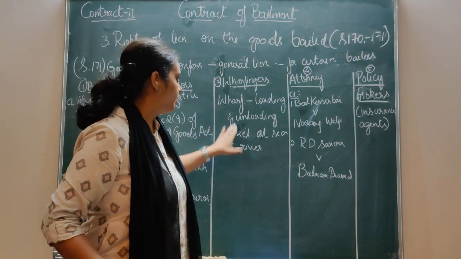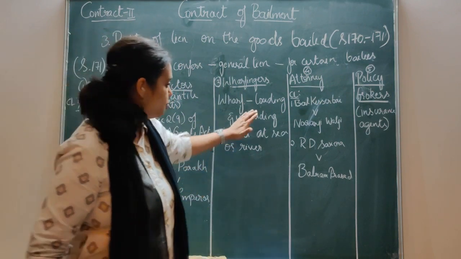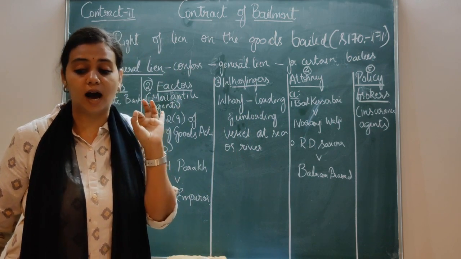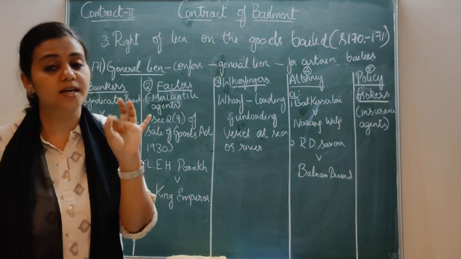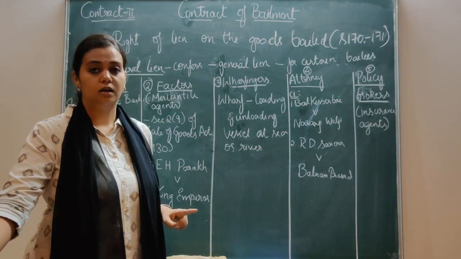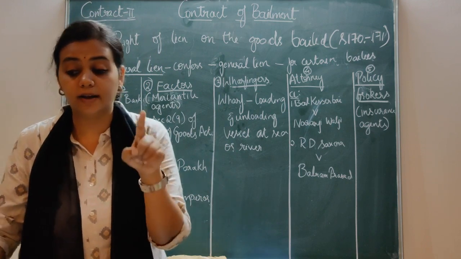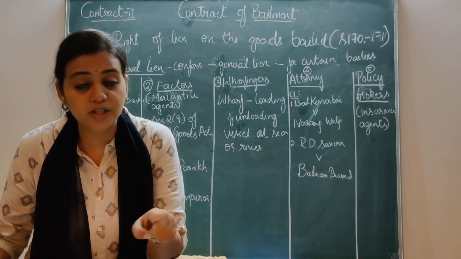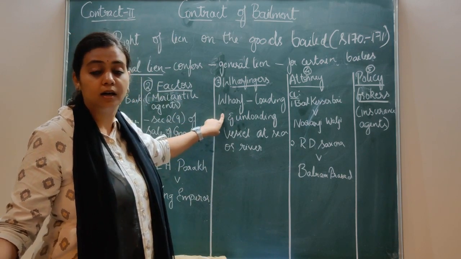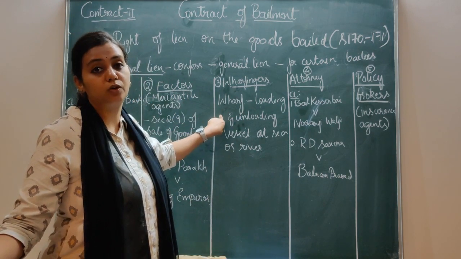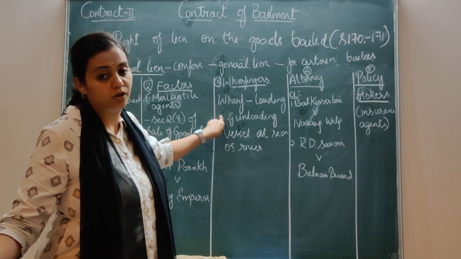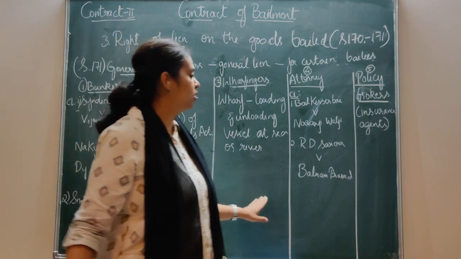So a wharfinger means a person who does this job, and wharfage means a charge which has to be paid to the wharfinger. So in case of failure by the customer to pay wharfage, that is the charges for his service or labor, he can take possession of the goods and return them only after the payment. Got it? Simple. We'll move on to the next.